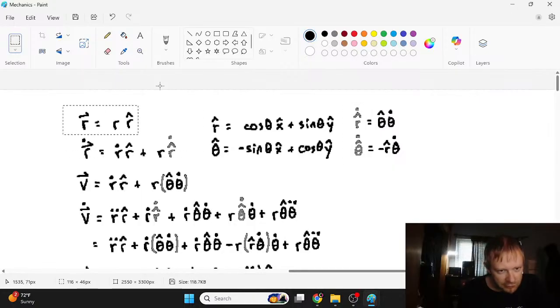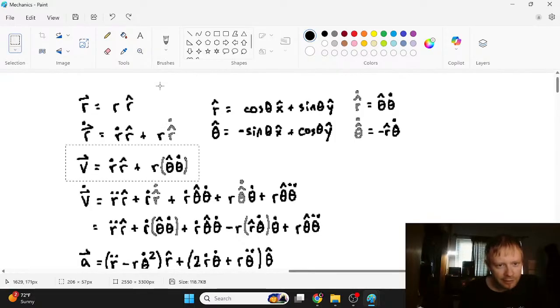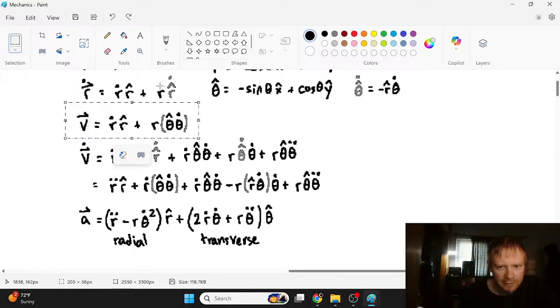And then we'll look at the position vector and take a derivative of that using the chain rule, or we're using the product rule here, I guess. And then that's velocity. I'm going to make the replacement over here with r hat dotted, that's like r hat prime or whatever.